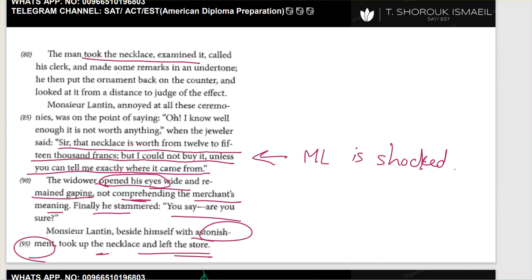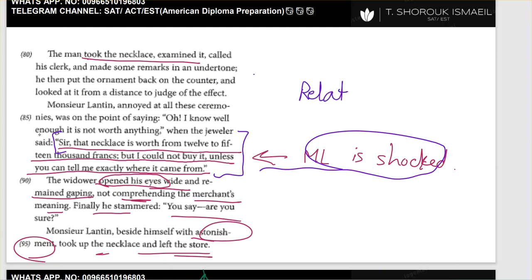Okay, here 87, so starting from here, 87. "Sir, that necklace is worth from 12 to 15,000 francs, but I could not buy it unless you can tell me exactly where it came from." Okay, this is out of my passage mapping. Mr. Lantin is shocked. So what is the relationship that we have here? Relationship between these three lines and the passage above.